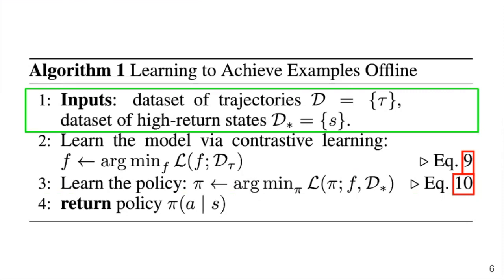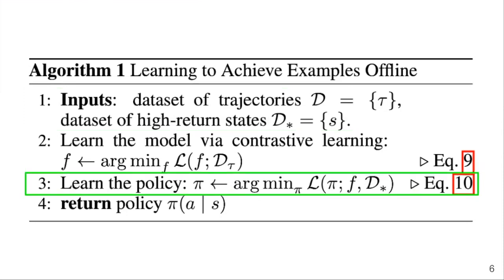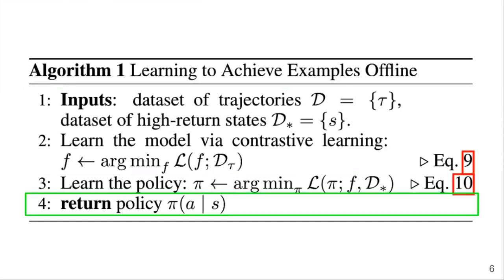The inputs to our algorithm are an offline dataset without reward labels and a small set of user-provided success examples. We trained the critic to be an implicit dynamics model that predicts the likelihood of reaching any given state. Then we trained the actor network to choose actions that will lead to states that are similar to those in the set of user-provided success examples as predicted by the critic. This allows us to train a policy without training a separate reward function or using TD learning.